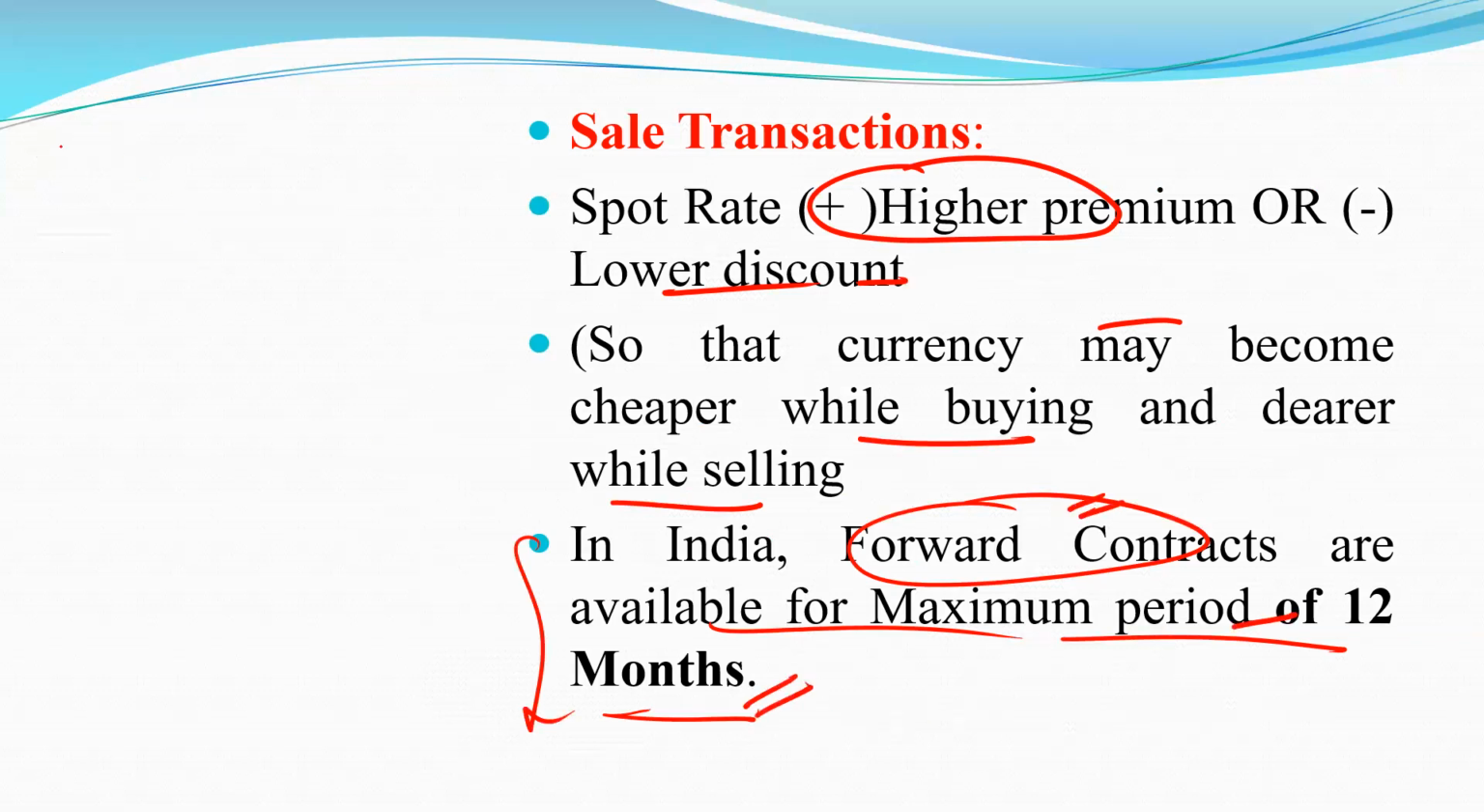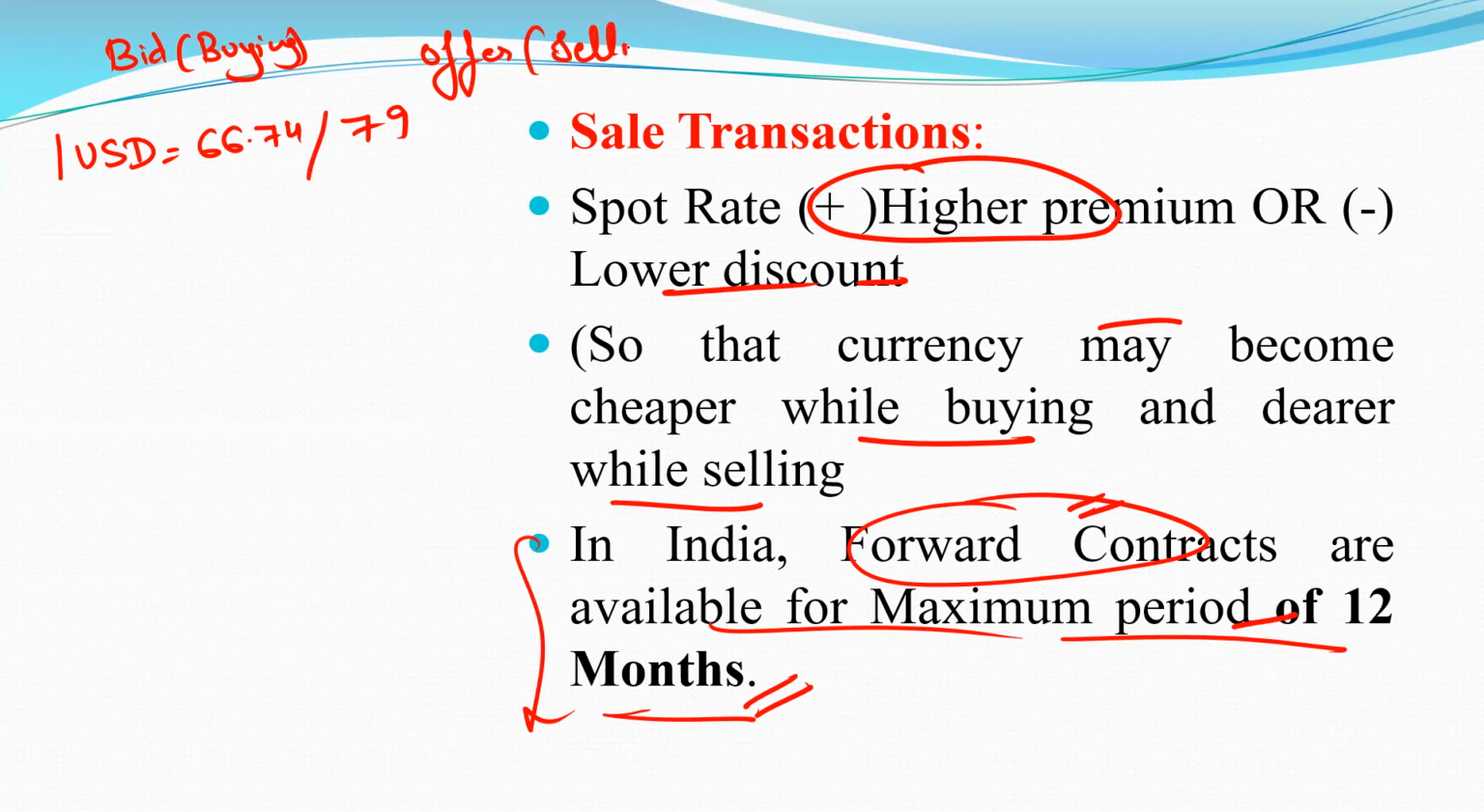Like here, I will take one example: 1 USD is equal to 66.7479, 66.7475. As we have already discussed, one is the bid rate, which is basically the buying rate, and one is the offer rate, which is basically the selling rate. Clear? So initially, this is the buying rate.